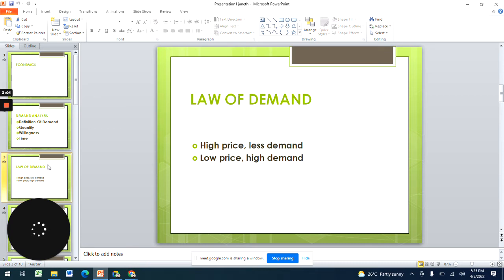The law of demand says that as the price increases, you need a lot of money to buy certain items, so the demand will go low because maybe you lack that amount of money. Our class will continue.